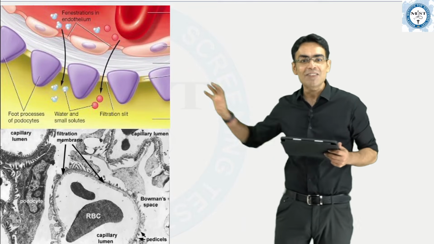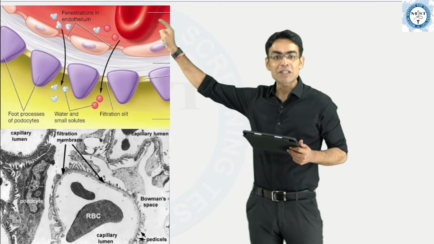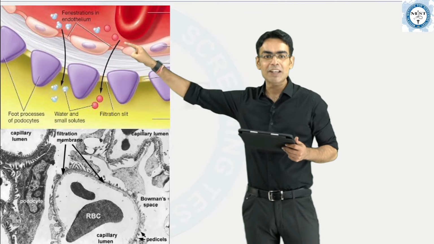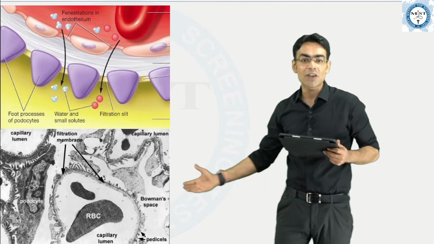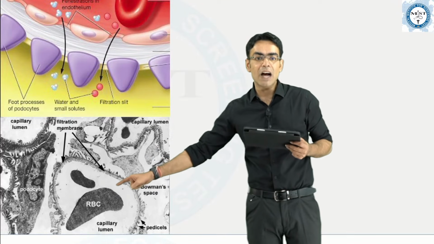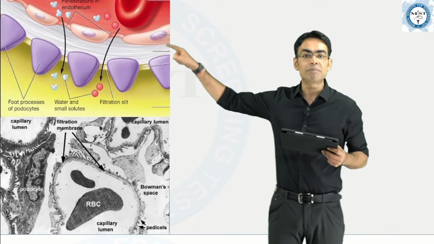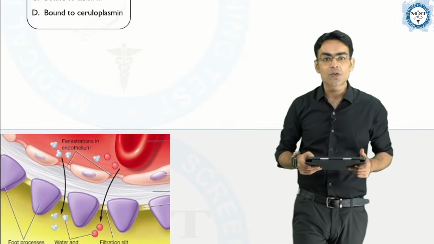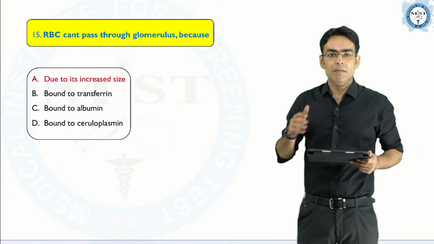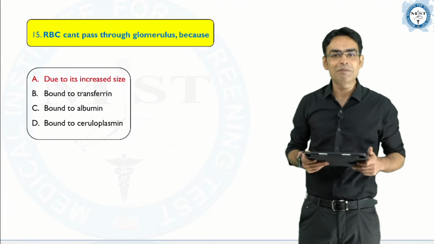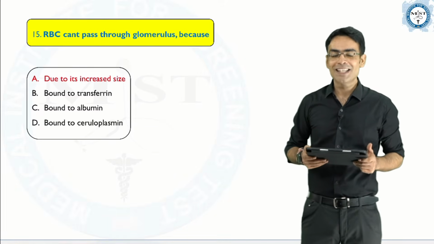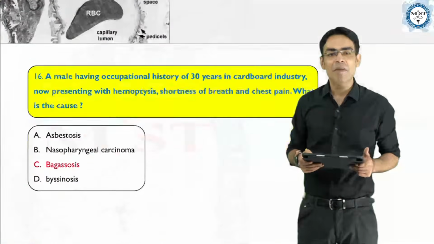And we have discussed that if they are not injured, this RBC is bigger than the pores which we have for filtration. So these pores are very small and RBC is a big size. Even on the electron microscopy, you can see that RBC is such a big cell here, and how can it pass if the filtration membrane is absolutely fine, intact, right? So RBC can't pass through the glomerulus because it is big. Bound to transferrin or albumin or ceruloplasmin, that doesn't make sense. The correct answer for this question is increased size. I hope this again you would have marked correctly.